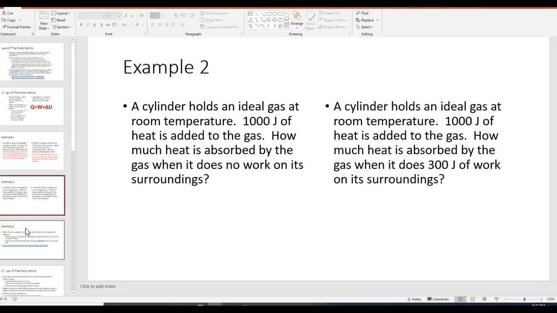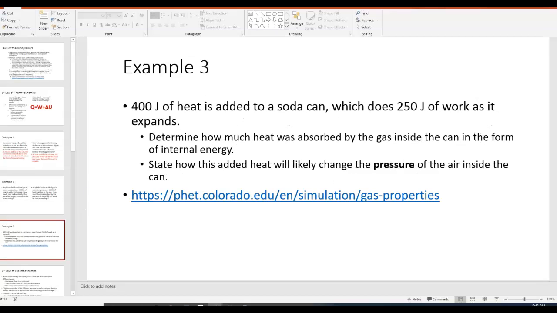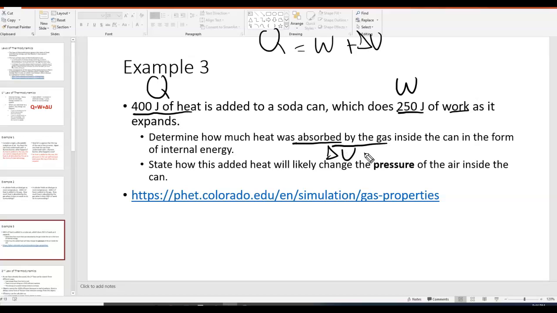And example 3 says 400 joules of heat is added to a soda can, which does 250 joules of work as it expands. Okay, so this is the soda can thing we talked about before. So 400 joules of heat is added, that's Q. We have the work done is 250 joules. Q equals W plus delta U, and we want to know how much heat was absorbed by the gas, so we're looking for delta U, that is our unknown.